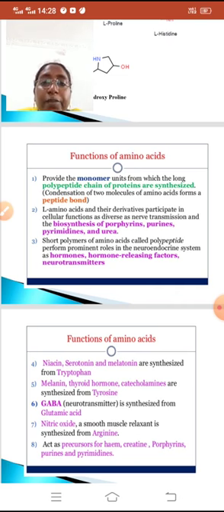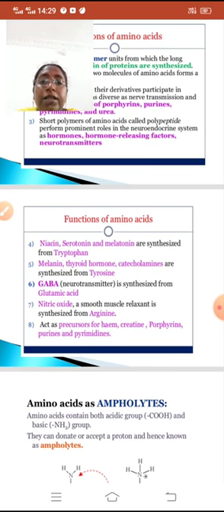Next point we will see. Short polymers of amino acids called polypeptides perform prominent roles in the neuroendocrine system as hormones, hormone releasing factors and neurotransmitters. Now the next point. Niacin, serotonin and melatonin are synthesized from tryptophan. In the same way, melanin, thyroid hormone, catecholamines are synthesized from tyrosine.